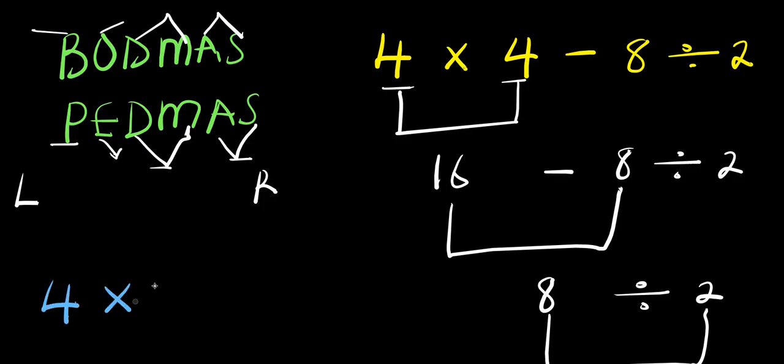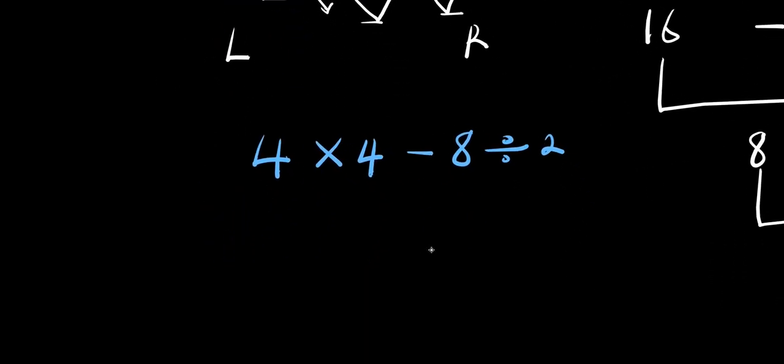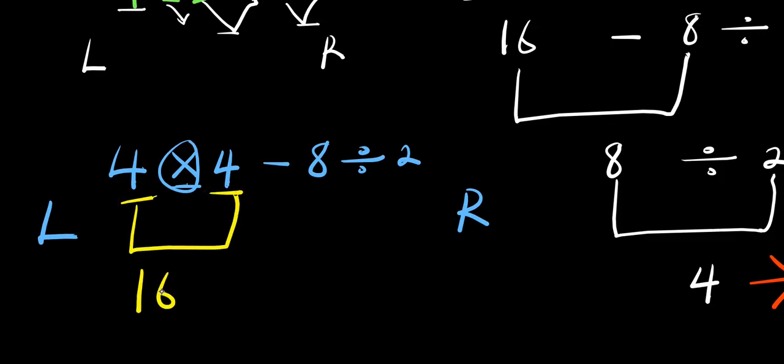4 times 4 minus 8 divided by 2. So, with the use of BODMAS or PERMAS, I need to start with multiplication because it comes first. I'm starting from left to right. So, there's multiplication here before the division, so I'm starting with the multiplication. 4 times 4, this will give me 16. Then I have minus 8 divided by 2.